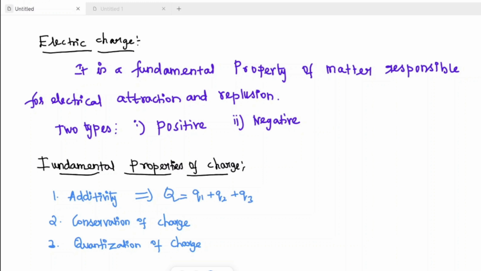Okay, so next, conservation of charge: charge can neither be created nor destroyed. That is the most important point. Charge can neither be created nor destroyed.